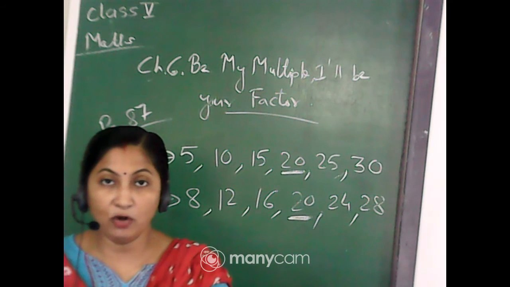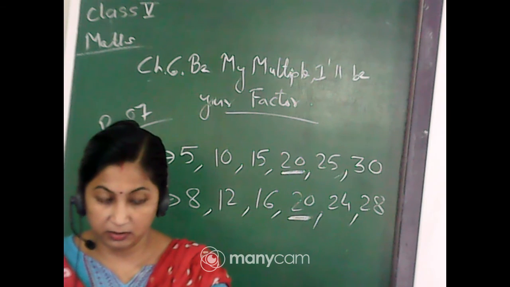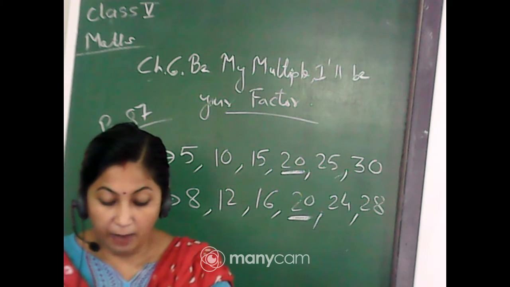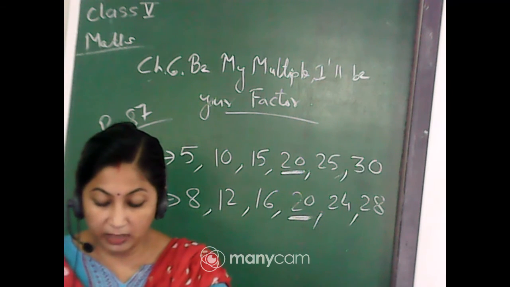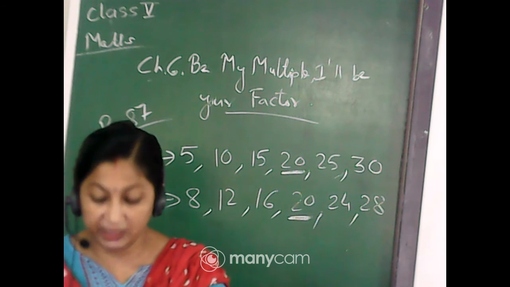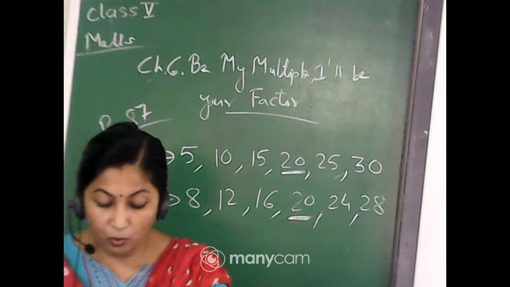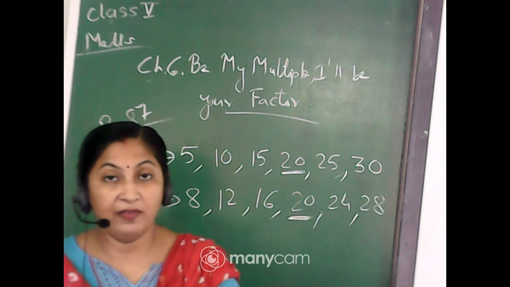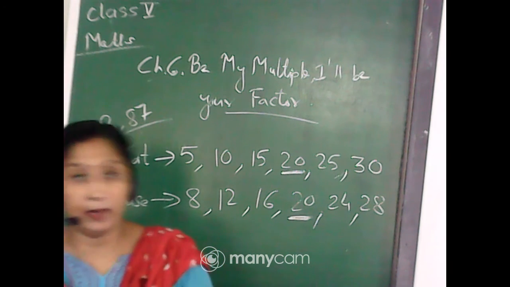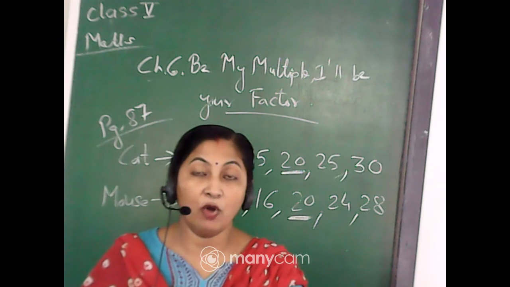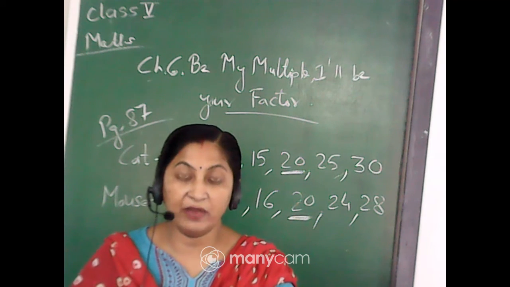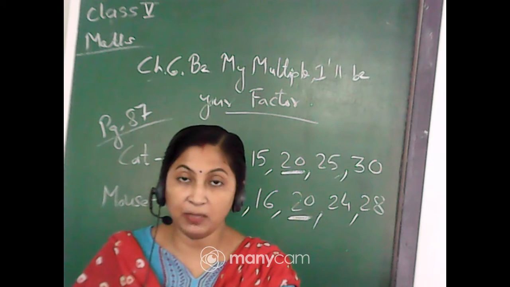Just give a red dot over the box. Next one. Mark a yellow dot on the numbers which can be divided by 3 and a blue dot on the numbers which can be divided by 4. Now you have to write the numbers which are divisible by 3. You have to give a yellow dot over the box, and the numbers which are divisible by 4, that numbers you have to give a blue dot over the box.